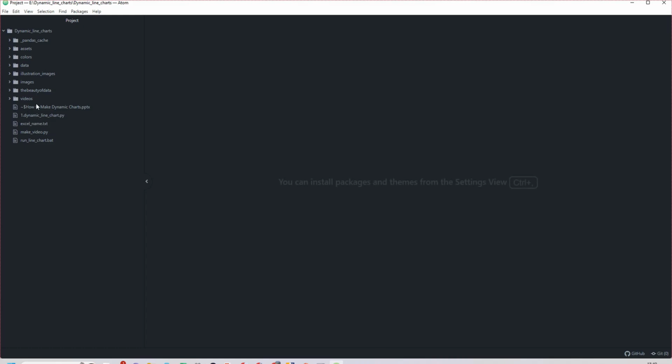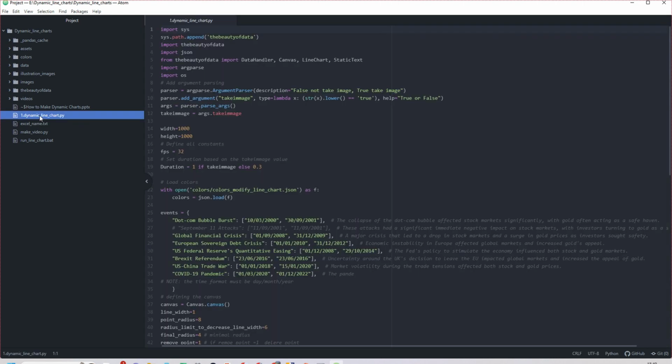Now we need to modify this to run the animation. We need to go to this file. This is your most important file. This contains all the input and the data you put in here. So when you click on this, the first time it will be a little bit complicated, but it's super easy to do. You only need to modify a few things.